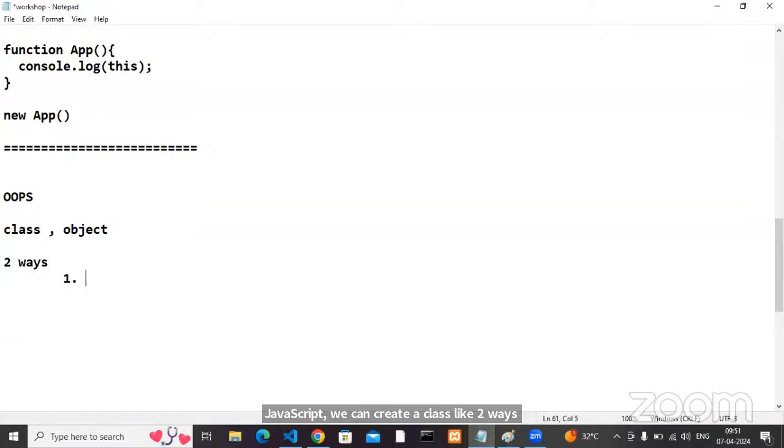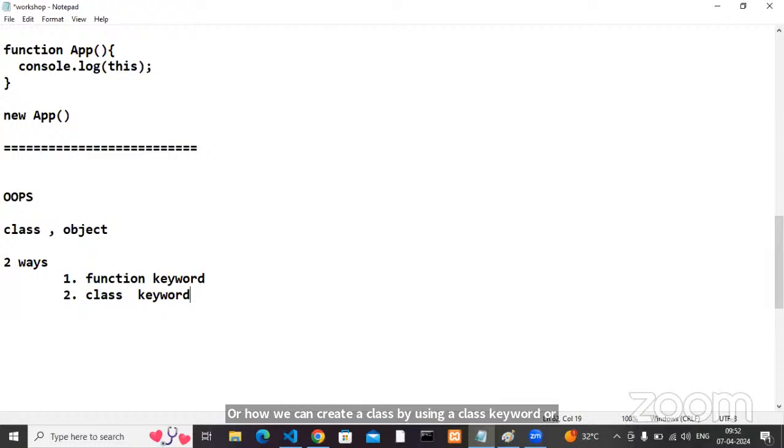One is by using the function keyword. Another one is by using the class keyword. By using the function keyword we can create a class, as well as by using the class keyword we can create a class. Now, what is your next level question? How can we create a class by using a function, or how can we create a class by using the class keyword?